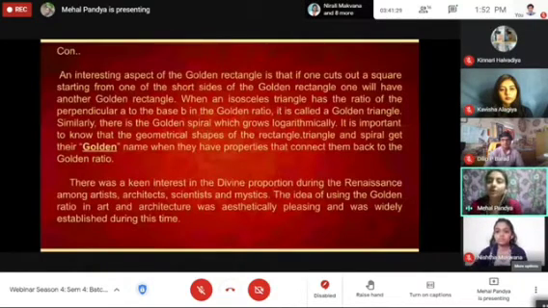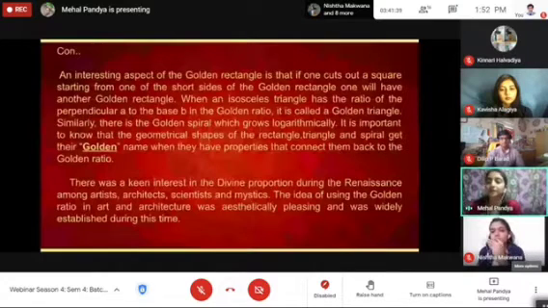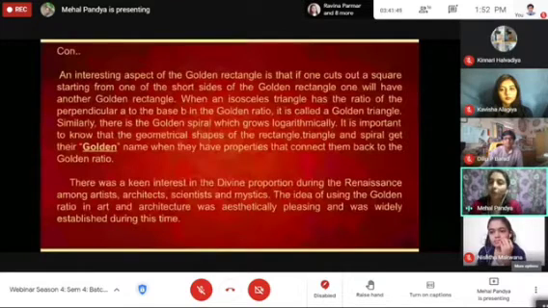Similarly, there is the golden spiral, which grows logarithmically. It is important to note that the geometrical shapes of the rectangle, triangle, and spiral get their golden name when they have properties connected back to the golden ratio.